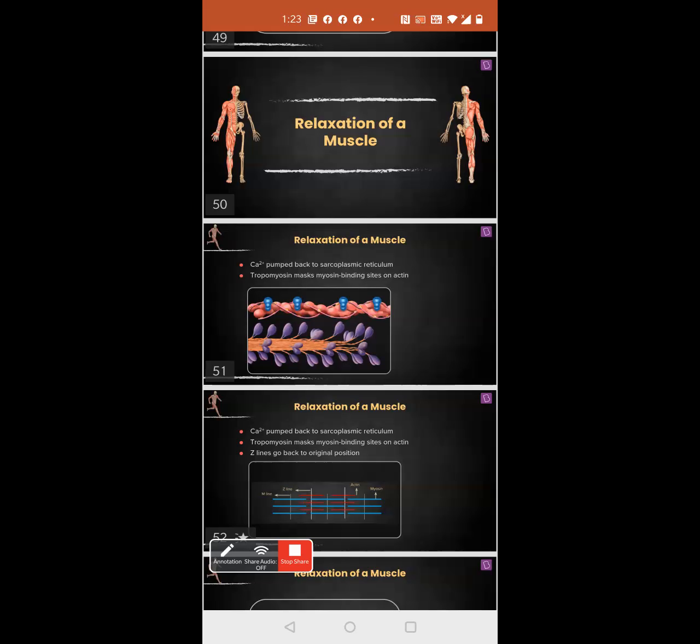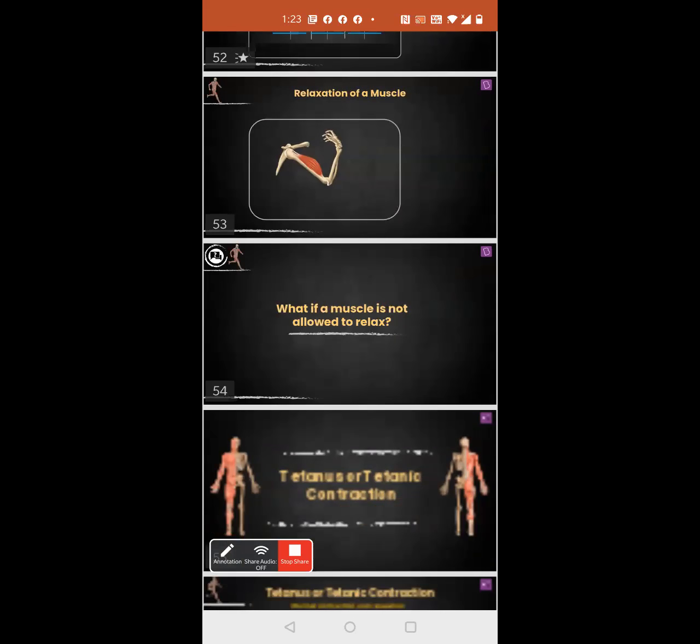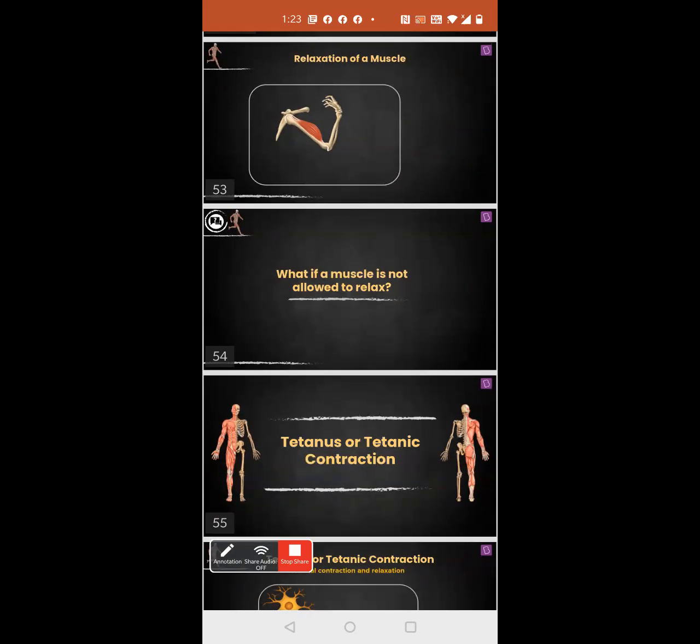This Ca2+ from the sarcoplasm will go back to the sarcoplasmic reticulum. Then again tropomyosin will cover all active sites, and the Z lines go back to their original position. So relaxation will take place. Correct. That's it. So this is the entire muscle contraction process. I hope you understood this well.